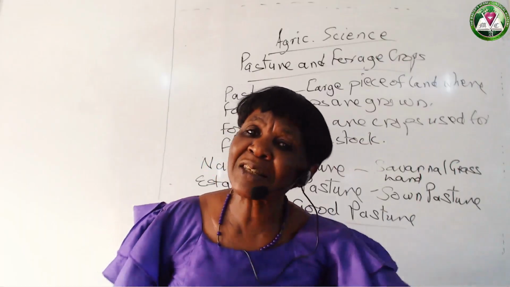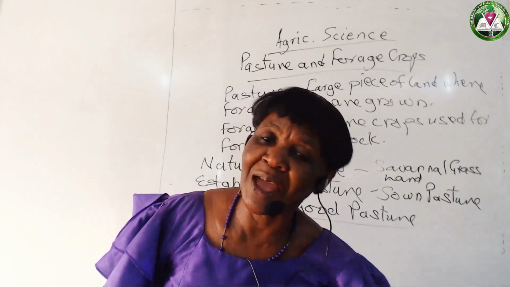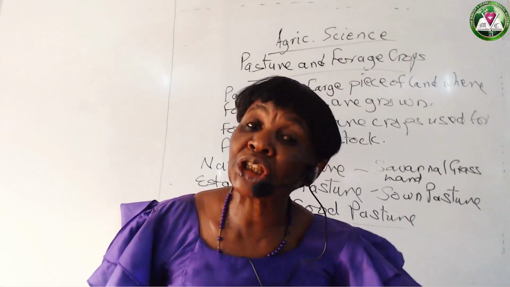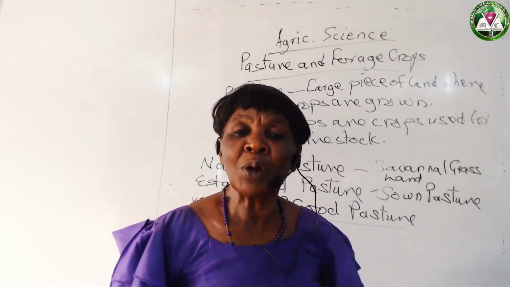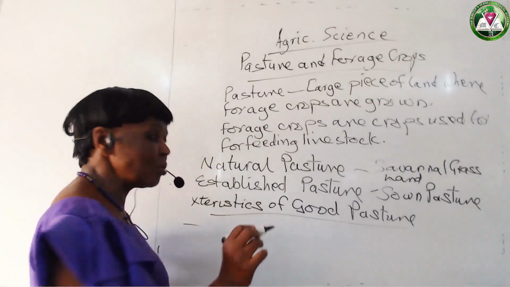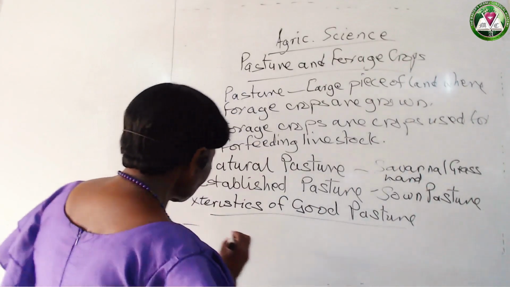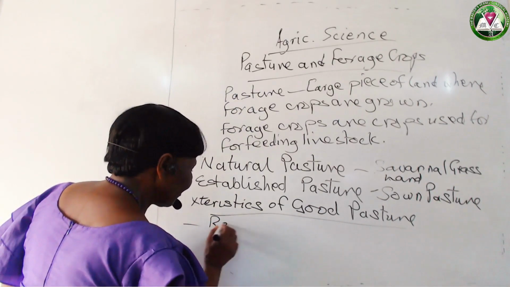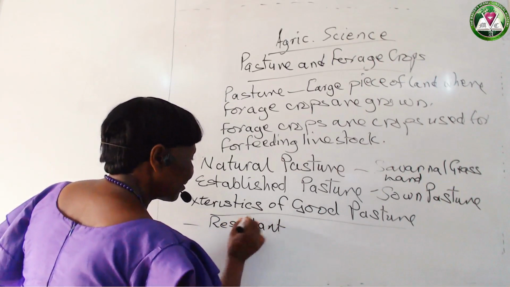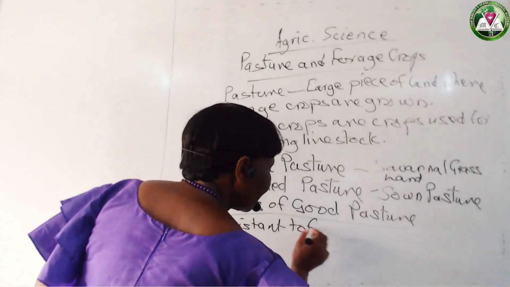So those grasses and legumes grown there will not be destroyed. The species, the type of grasses growing there, will not be destroyed by fire. So the grasses and legumes in a good pasture must be resistant to fire outbreak.